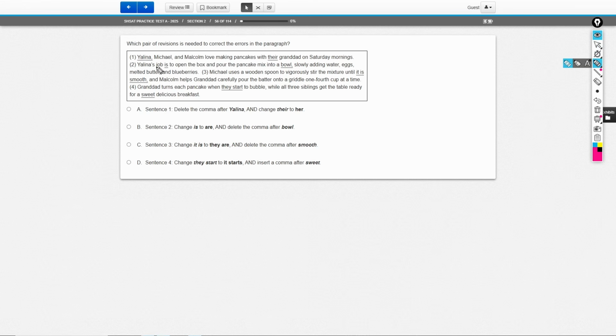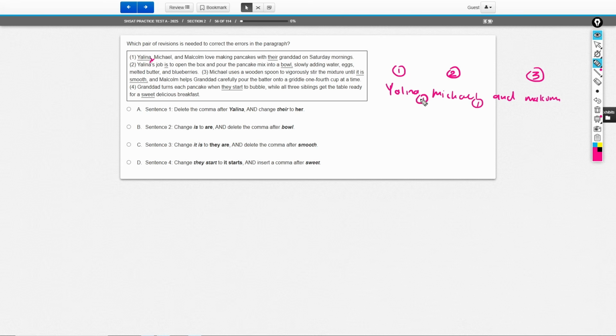If I remove this comma, then the sentence would read Yelena Michael, and Malcolm. So we're using Yelena's last name, which is Michael, but we're not using Malcolm's last name. So that doesn't make sense. It's clear that Yelena, Michael, and Malcolm are a part of a list. And when you're separating items or people who are listed, you use a comma in between. So this is the first item in our list, this is the second item, and this is the third item.